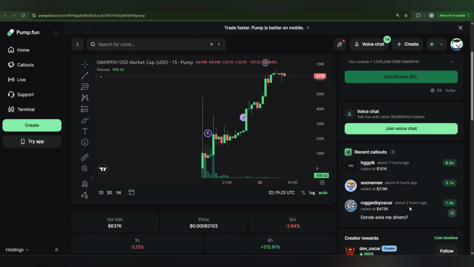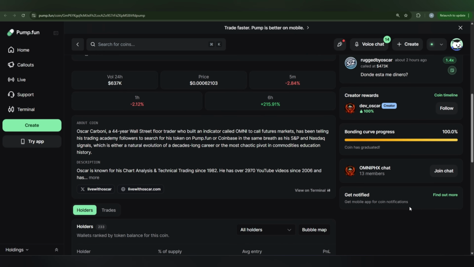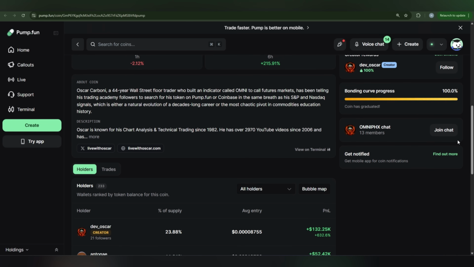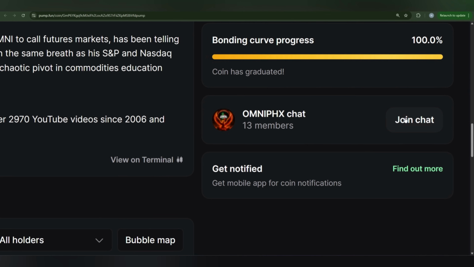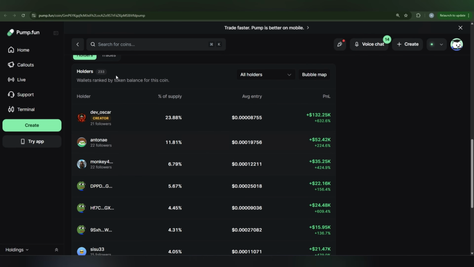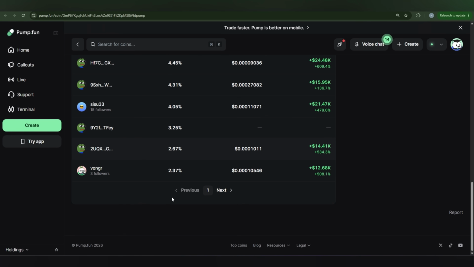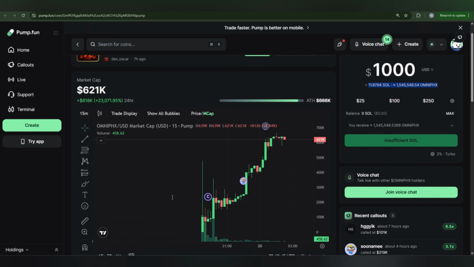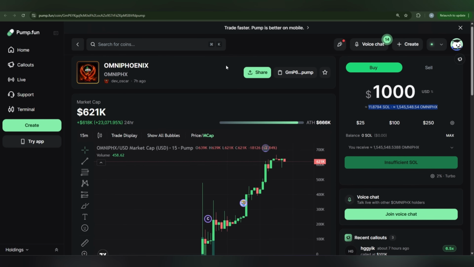There is voice chat too, you can also get some creative rewards, and even join the OMNIPHOENIX chat group too. This can also be helpful if you want to see the number of holders. Here are all these details, how many people already participated and grabbed the token. In this way you can check out this token and many others.